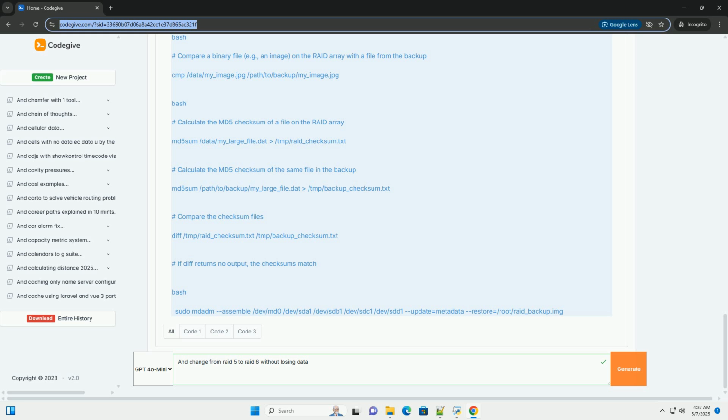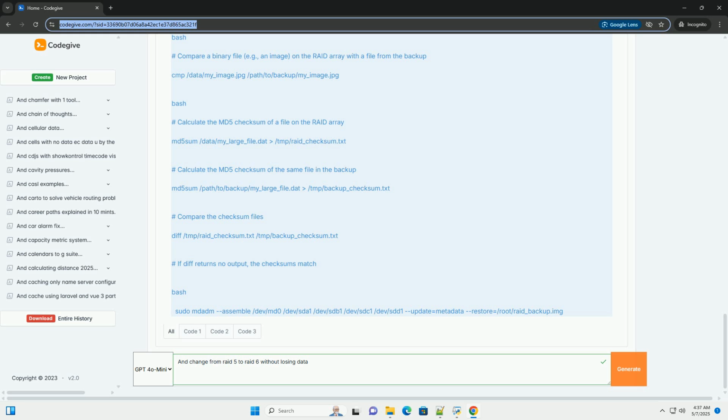8. Verifying data integrity. After the reshape process is complete, the cat /proc/mdstat output shows the reshape is 100% and no longer active. It is crucial to verify the data integrity. This is not guaranteed, even if the reshape completed successfully.